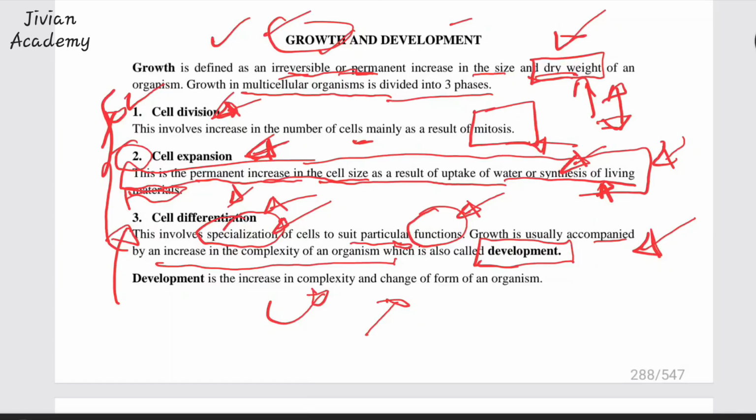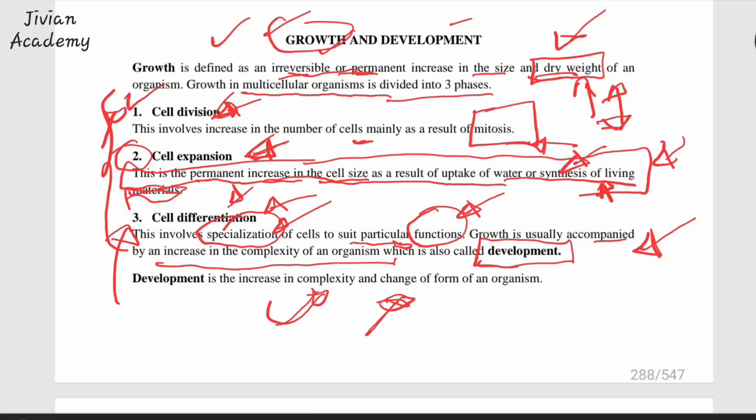I like talking about development in real life. For example, when you are changing in form, not every single year are you going to be in the same class. If every year you're in senior one, or every year you're in senior four, you are not developing. So development comes with change of form. Today you are in senior four, next year you're in senior five. That means you have developed. That is change of form.